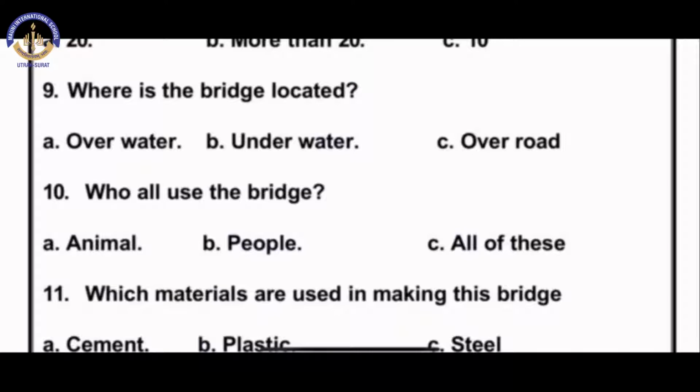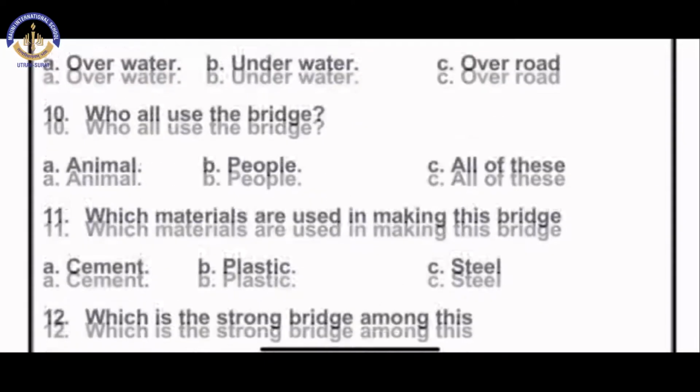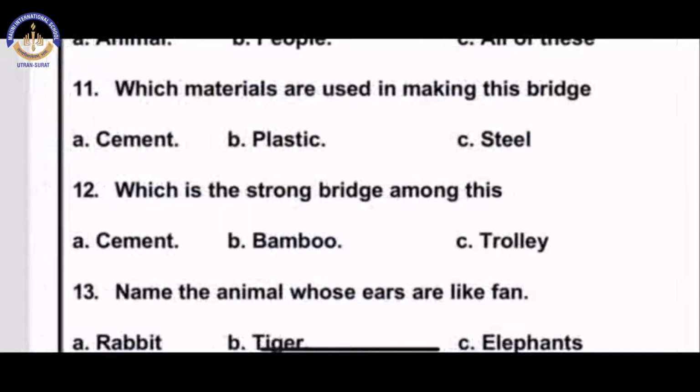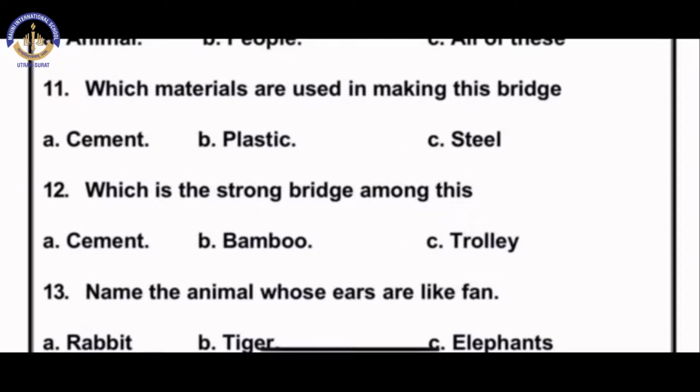Who all use the bridge? Who all use the bridge to cross the road? Animals and people. We both use the bridge. So the answer is C, all of this. 11. Which material is used in making this bridge? Can you tell me, children, which material is used? A, cement, B, plastic, C, steel. Which is the answer? Yes, A, cement.